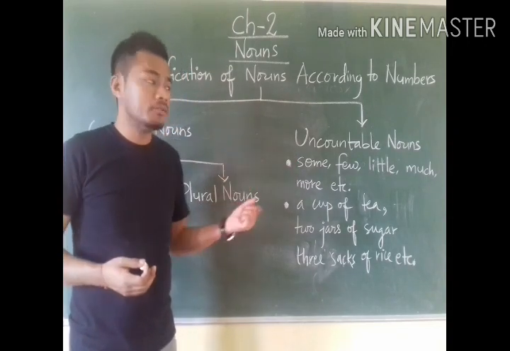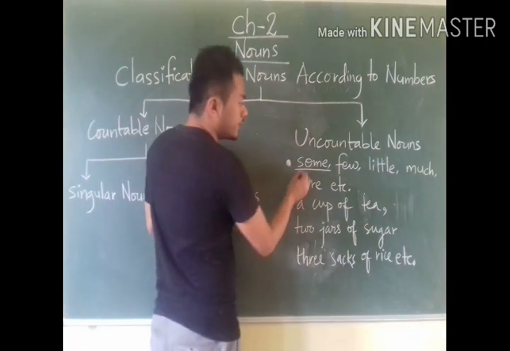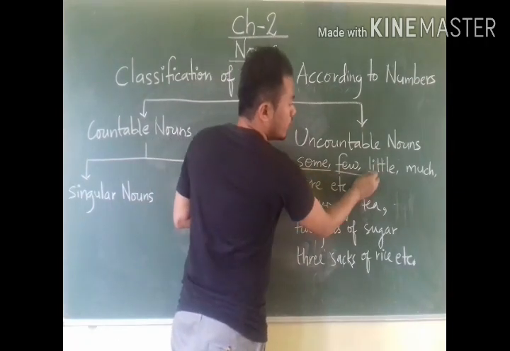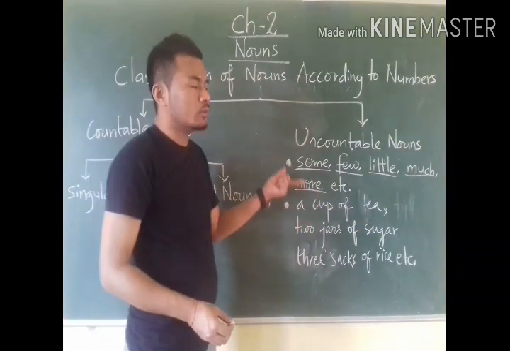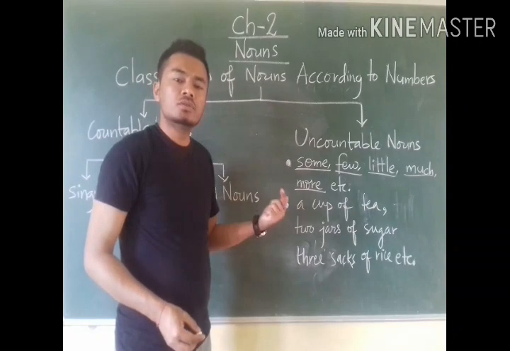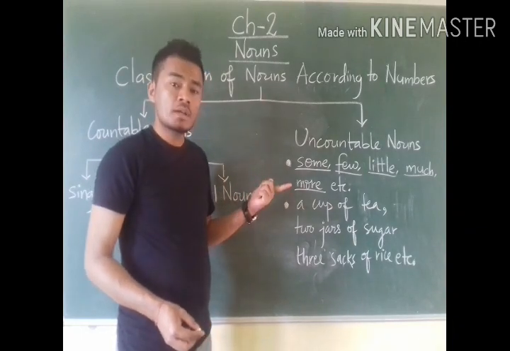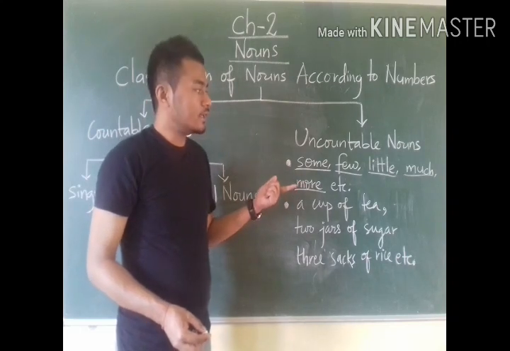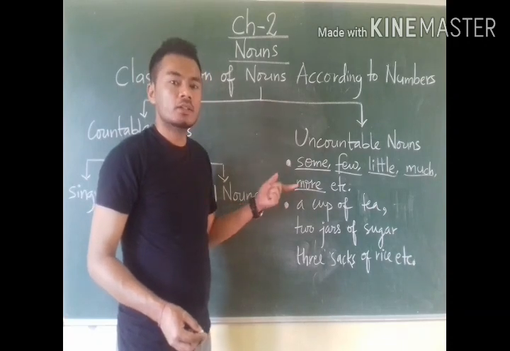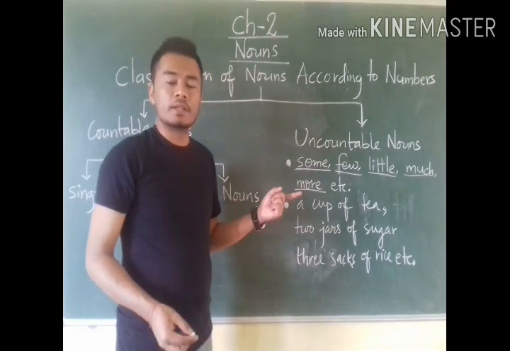We can qualify them by using words or determiners like some, few, little, much, more, etc. So these are the words which are used to qualify uncountable nouns, like some sugar, few salt, little milk.